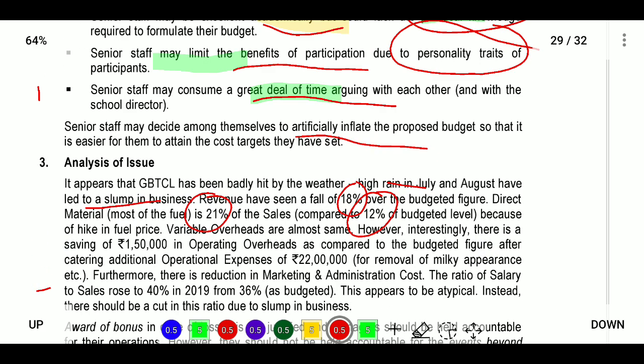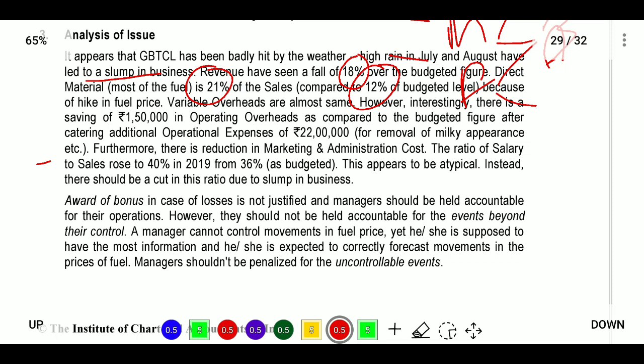Here we will prepare only for material and fuel. We will see the actual and budget, and we will prepare based on that. We will see the percentages, and after that variable overheads are almost the same. However, interestingly, there is a saving of 1,50,000 in operating overhead compared to budgeted figures after incurring the 22 lakhs. Furthermore, there is a reduction in marketing expenditure. Next, the ratio of salaries. We will see the salaries ratio, what their actual is and what their budget is.